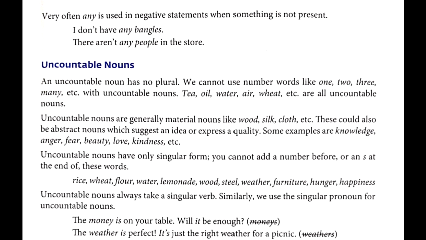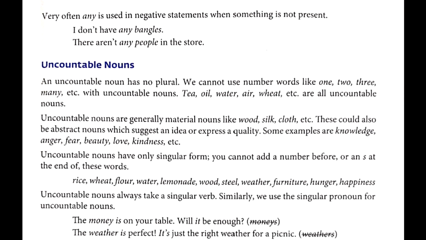Flour, flour. Water, water. Lemonade, lemonade. Wood, wood. Steel, steel. Weather, weather. Furniture, furniture. Hunger, hunger. Happiness, happiness. So here you are not going to add any s.